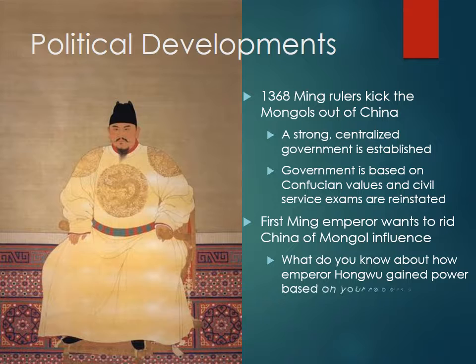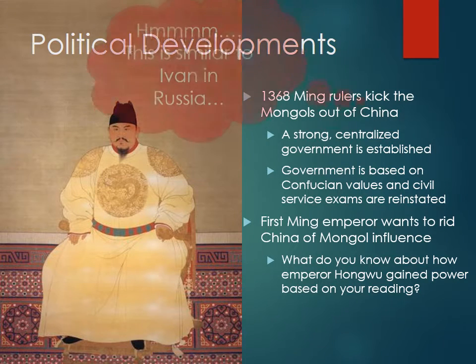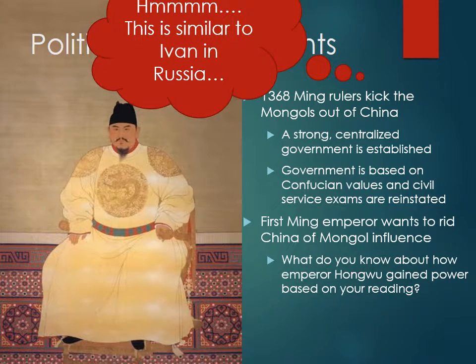And a side question. Pardon me. What do you know about how Emperor Hongwu gained power? Based on your reading, maybe take a note here. How was he able to get rid of the Mongols? And also think about tradition and Chinese tradition. How did he gain power? So yes, this idea should remind you of Russia. Not a lot of influence left from the Mongols, and they kind of just get kicked out.